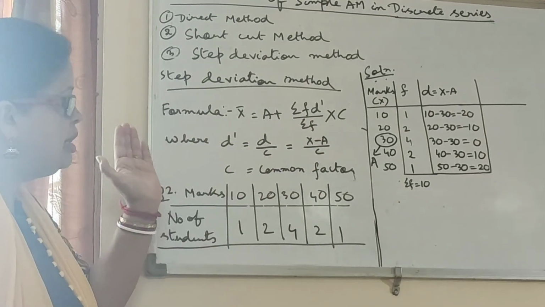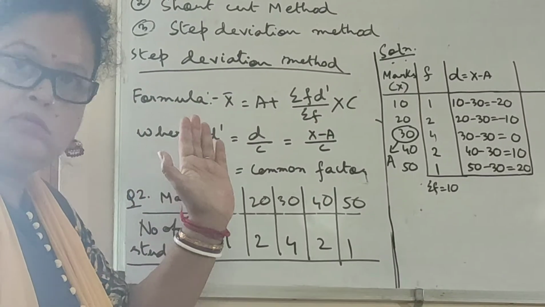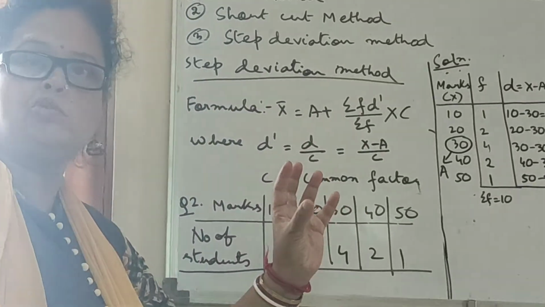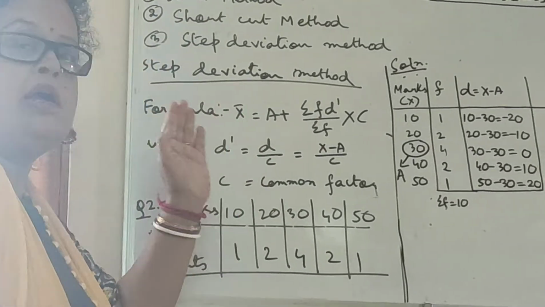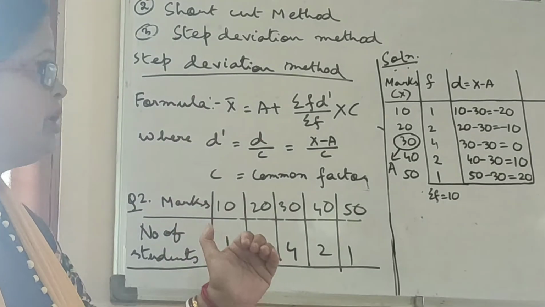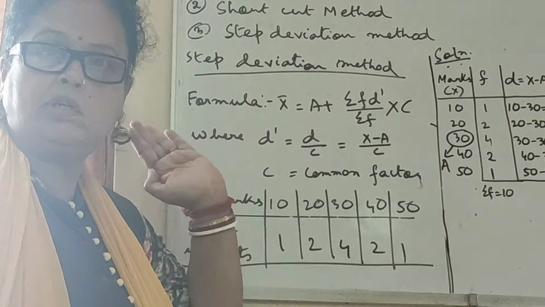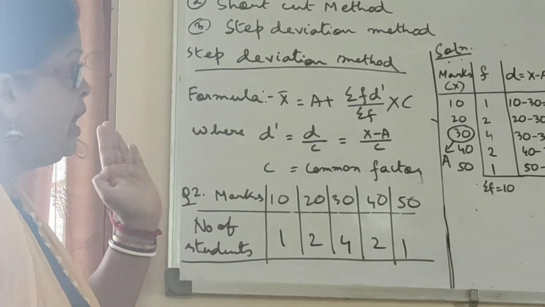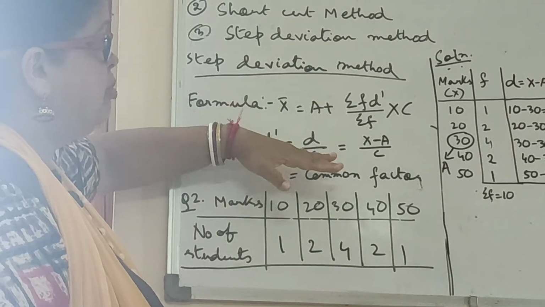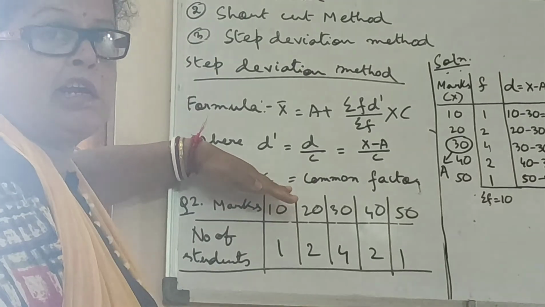That means first we have to take an assumed mean, then find d by subtracting the value of a from each individual value, and then divide it by c. And c is what? Common factor.